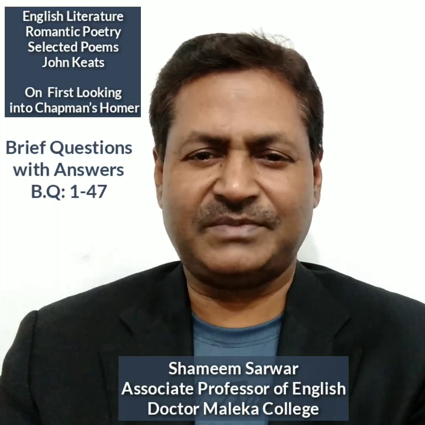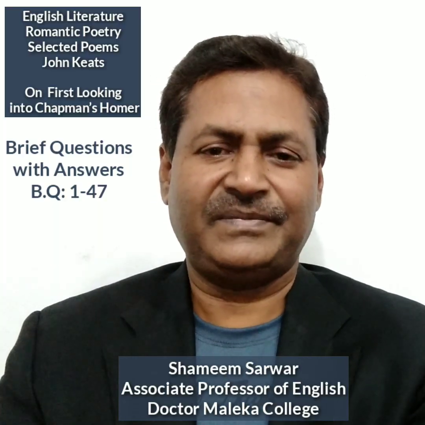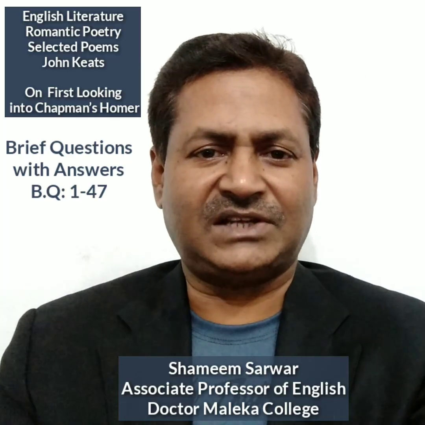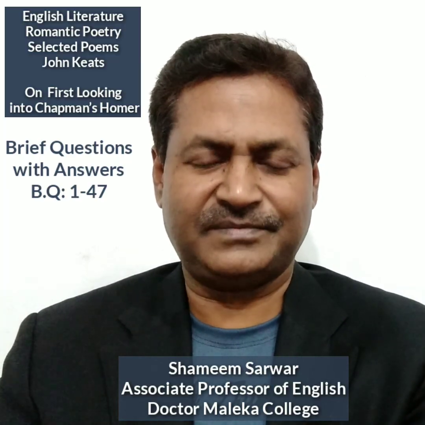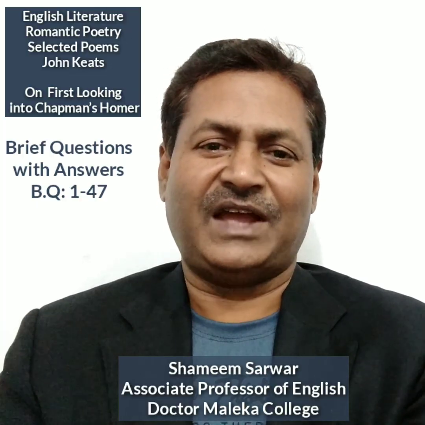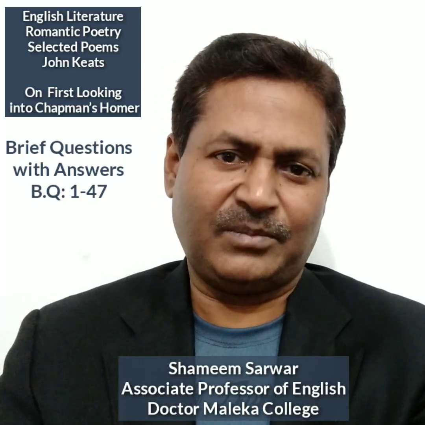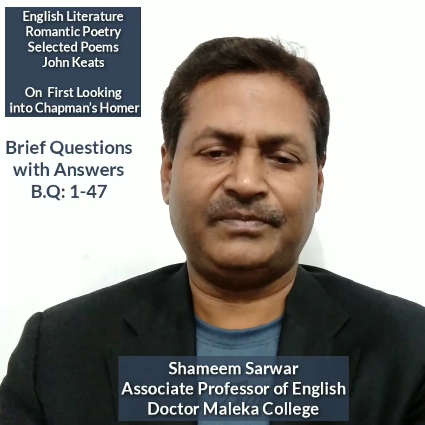Question 34. What is meant by the line, "Round many western islands have I been"? Answer. It means that Keats had read the poetry of western authors, that is, of Britain. Question 35. What is Apollo? Answer. Apollo is the god of poetry. Poets composed their poems under the inspiration of Apollo.